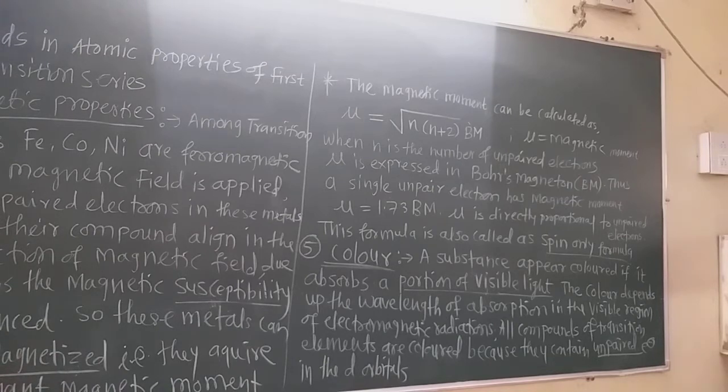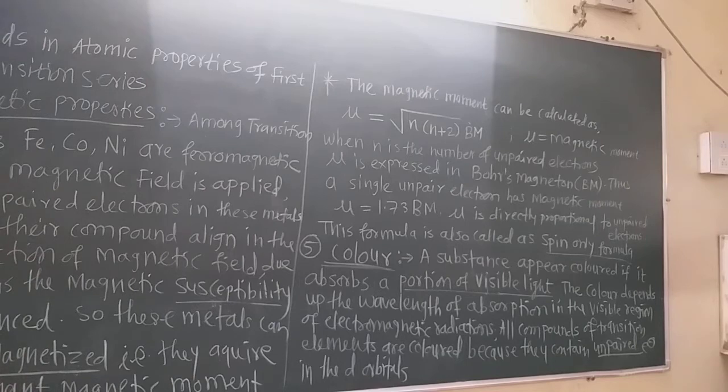Now let us study the next trend in atomic property of the first transition series, that is the color. All the compounds and all these metals are generally colored. Transition metals are colored. The main reason is that they have d orbitals containing unpaired electrons, and those unpaired electrons absorb some part of the visible wavelength of the light and emit another part of the wavelength of the light. Due to that, the transition elements are colored.